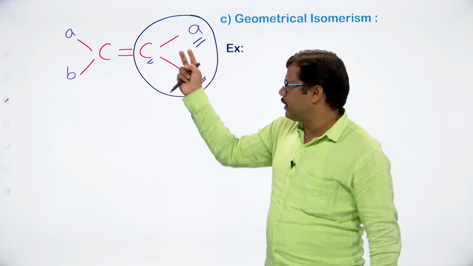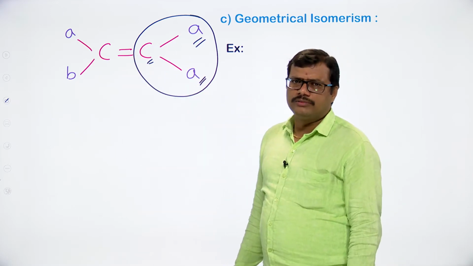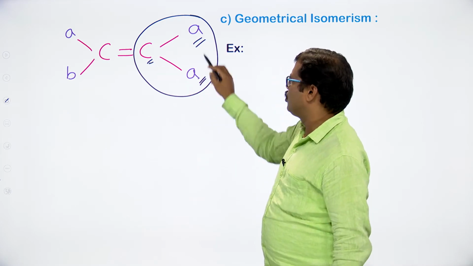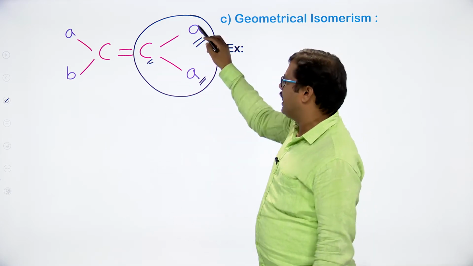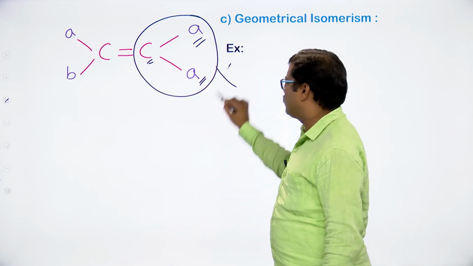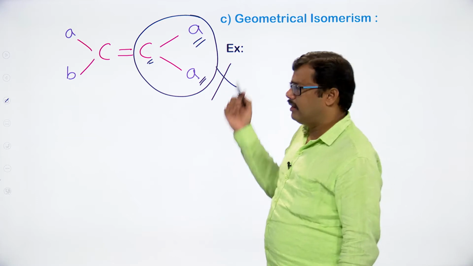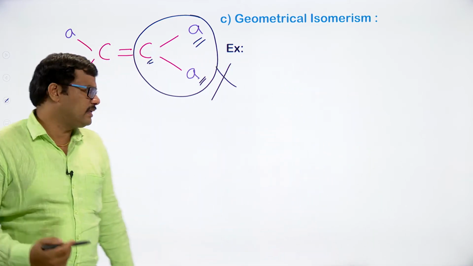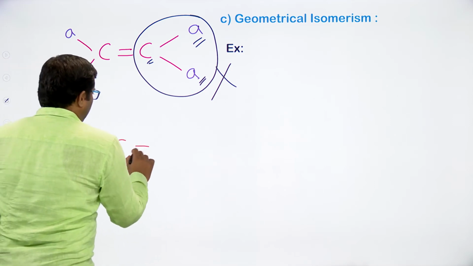Then only can we expect geometrical isomerism, cis and trans isomerism. But here this carbon has the same groups A and A, or the same atoms A and A. In that case, this molecule does not give any kind of geometrical isomerism. So for example, we have a molecule like this.